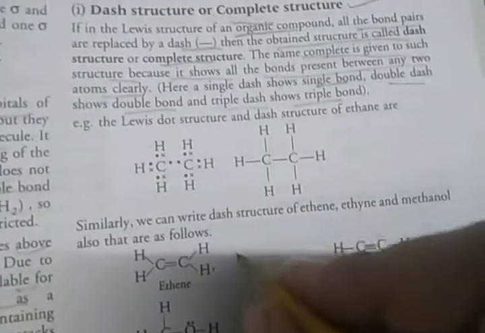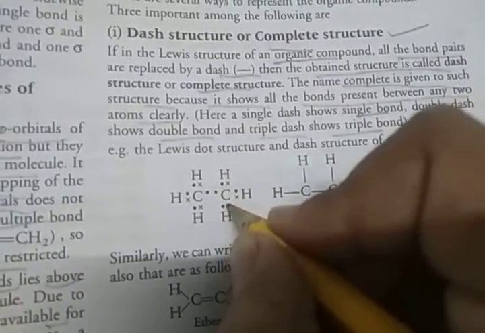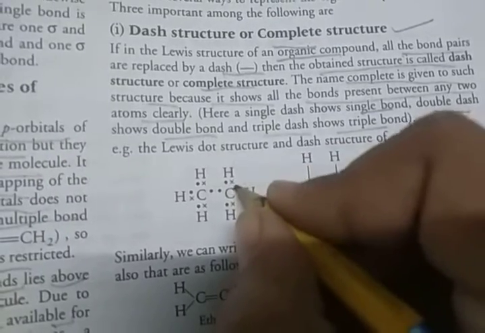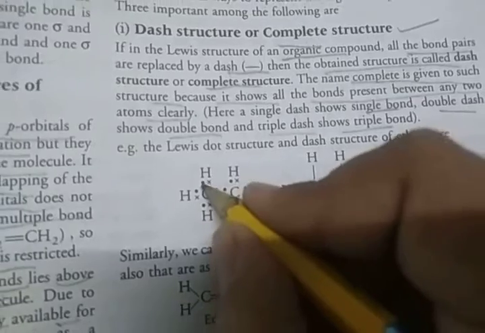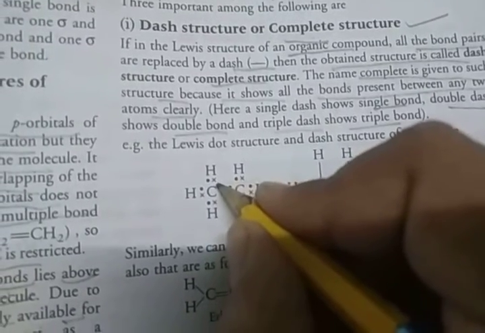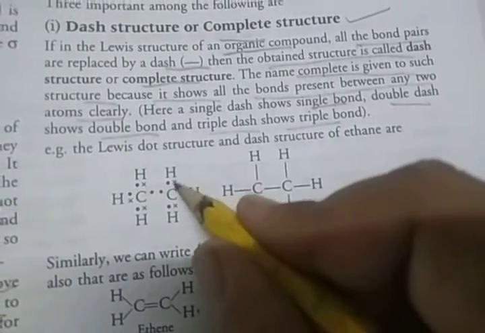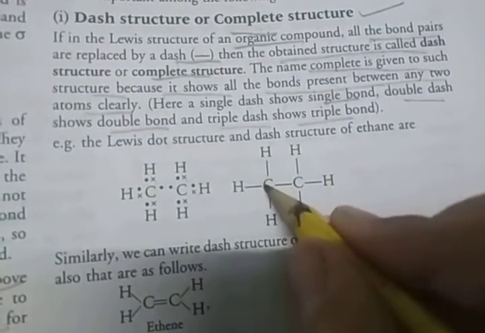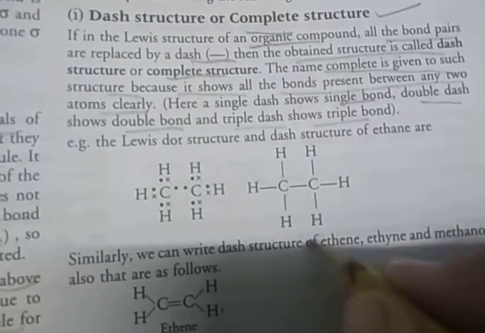So see the Lewis dot structure and dash structure of ethane. Carbon has 4 electrons, 1, 2, 3 and 4. Each hydrogen has 1 electron. The carbon electrons are represented by dots and the hydrogen electrons by crosses. By the sharing of electrons, a bond pair forms. This is the single bond. Clear? So a single dash shows a single bond.